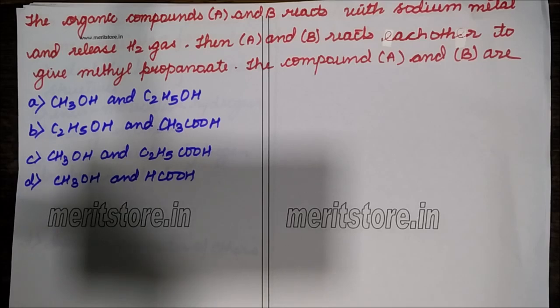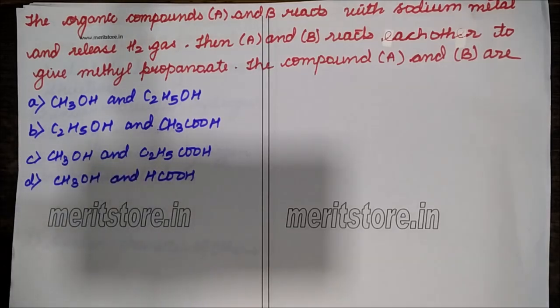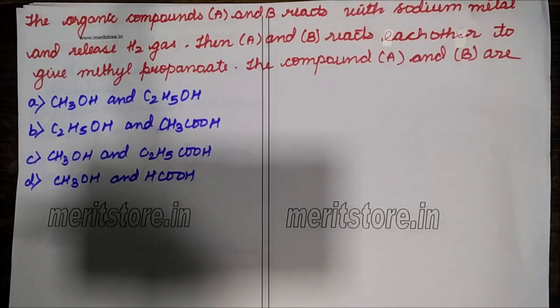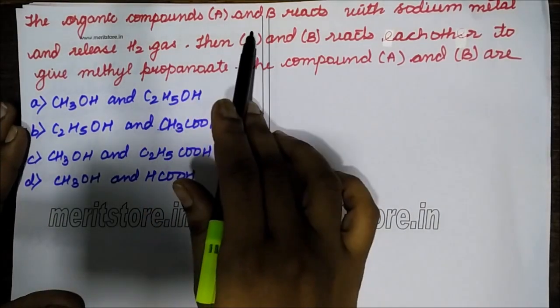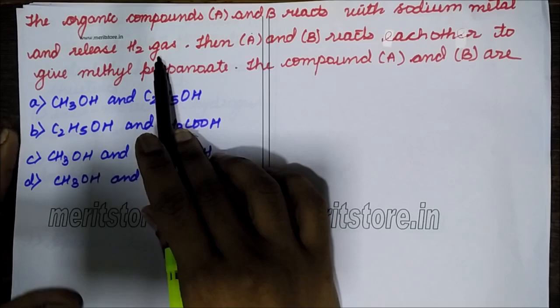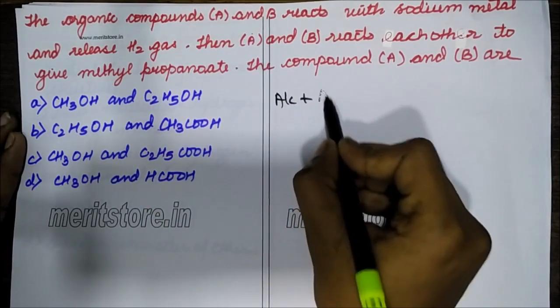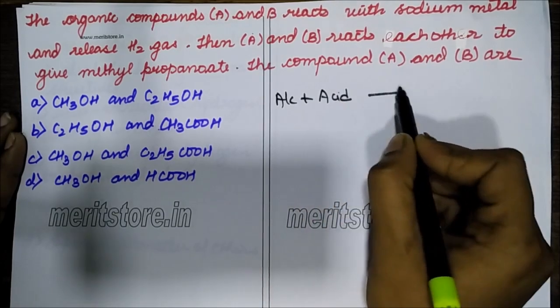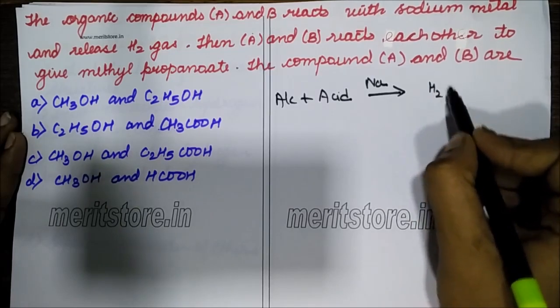Organic compounds A and B react with sodium metal and release hydrogen gas. Then A and B react with each other to give methyl propionate. The compounds A and B are? See, the first part says A and B are reacting with sodium metal to release hydrogen gas. Now we know an alcohol and an acid, when they react with sodium metal, release hydrogen